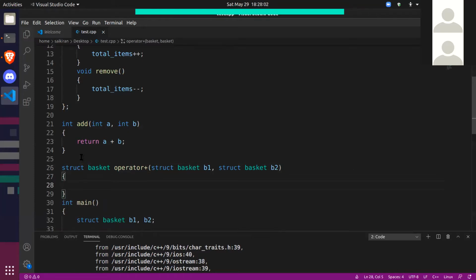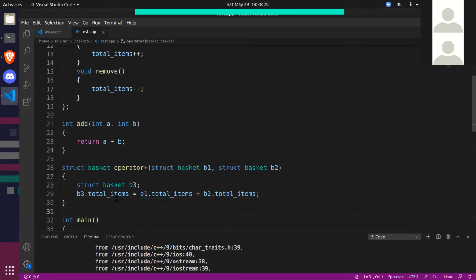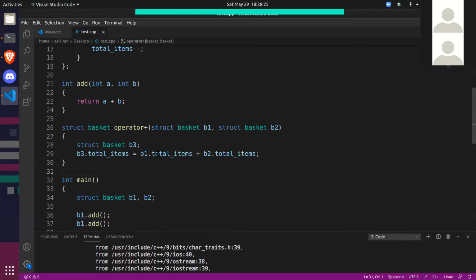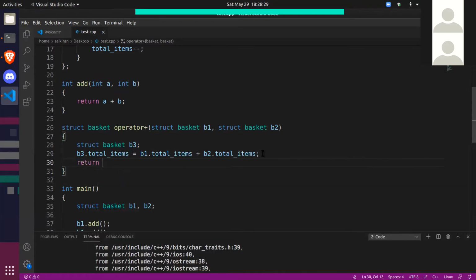Now the resultant basket should be b3. Let's make b3. And now b3's total items should be b1 dot total items plus b2 dot total items. So this is the plan to add two baskets. This is how you tell C++ how you can add two baskets. And finally, you need to return it. Return b3.